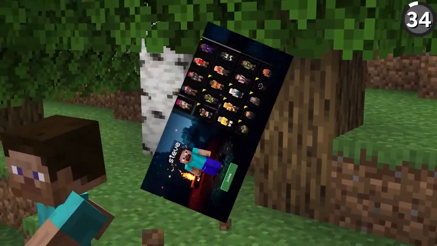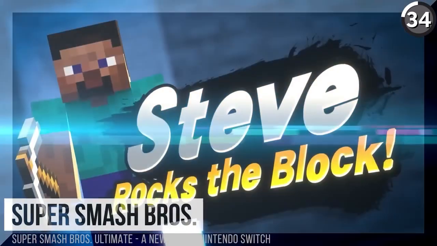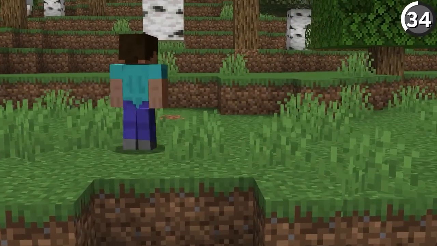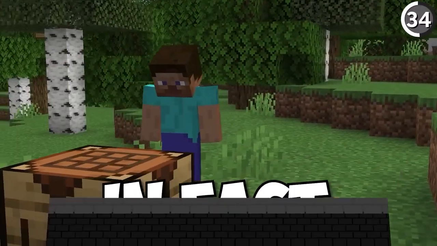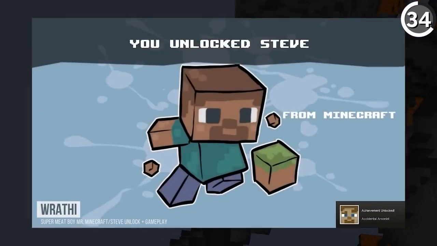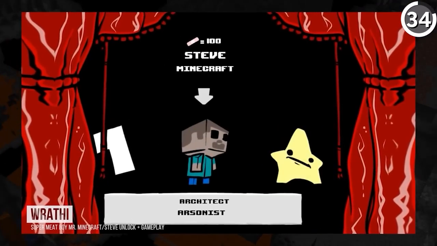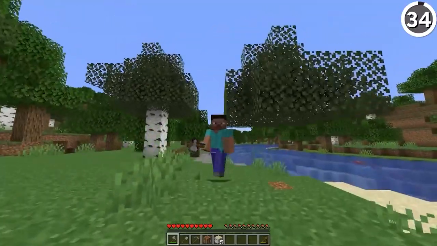Nowadays, we all know this guy is Steve, and while that's an iconic enough name to get him into Smash Bros, it turns out the player didn't always have that moniker. In fact, it wasn't until his first guest appearance in the indie game Super Meat Boy that he was finally called Steve, and by all accounts prior, he was just a nameless figure.